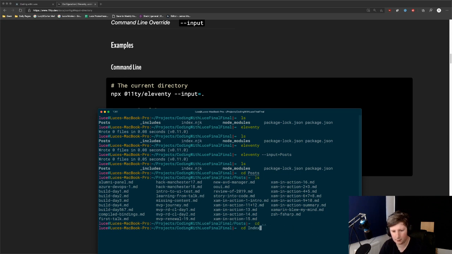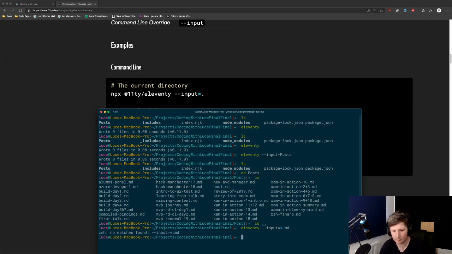Try that again. So 11T dash dash. Oh, as you said, we just need to do 11T input equals style.md.